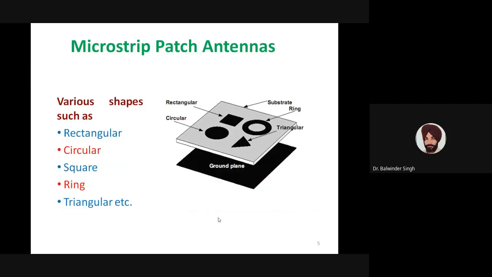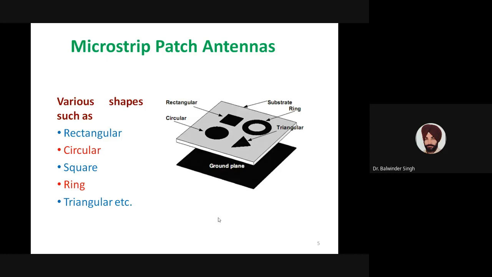So the upper conductor, which is named as radiating patch, may have the shape of a rectangle. If it is the shape of a rectangle, then we'll say that it is a rectangular patch antenna. If it is the shape of, say, a square, then a square patch antenna. Similarly, we can have a circular radiating patch, or a ring type of radiating patch, or a triangular radiating patch. Similarly, there can be many different designs for the radiating patch.